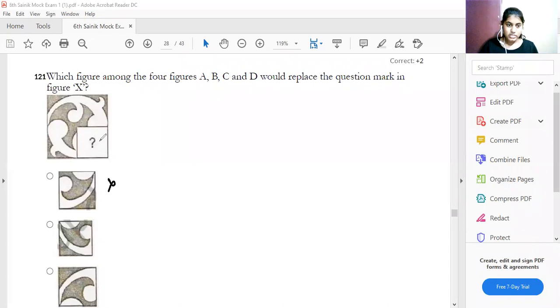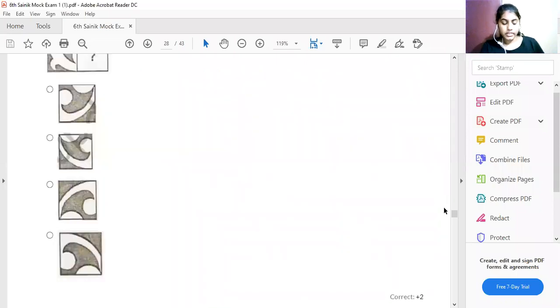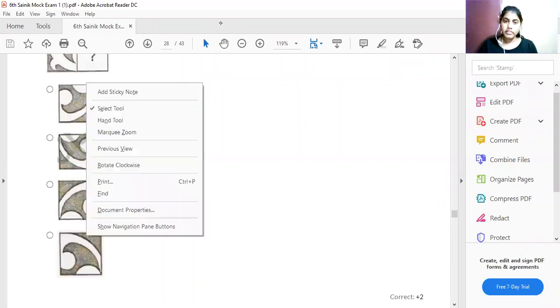Look at the first one. If I fill here, yes, it is the same. And then the third one, no. The second one is obviously no. Let us check with the fourth one now. So yes, even this one, no. If I fill this, it will not take. So it will not make the complete diagram. So which one is your answer? That is option A. If I fill that here, it will be like that.